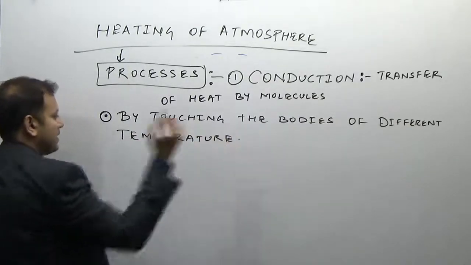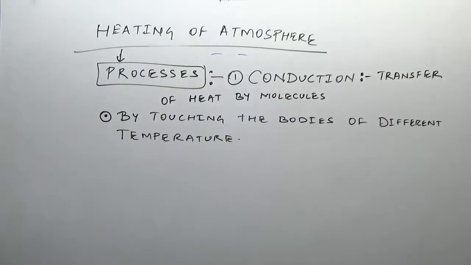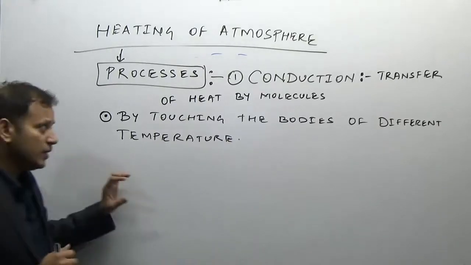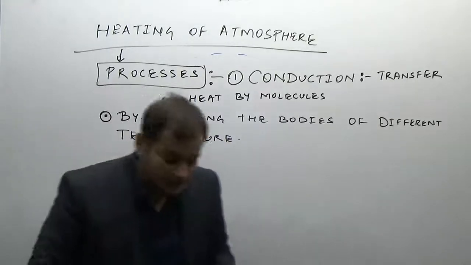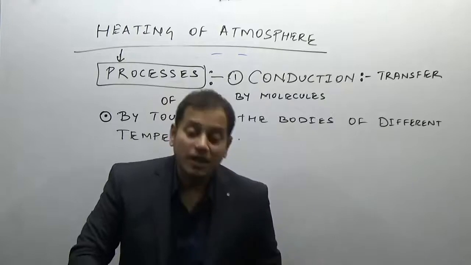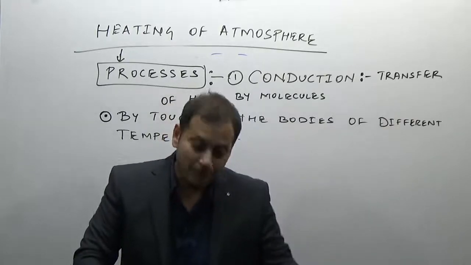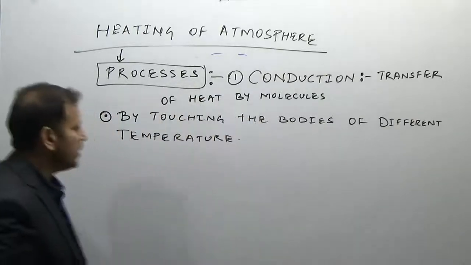Now the third point is conduction. Which are good conductors of heat? Metal is a good conductor of heat.